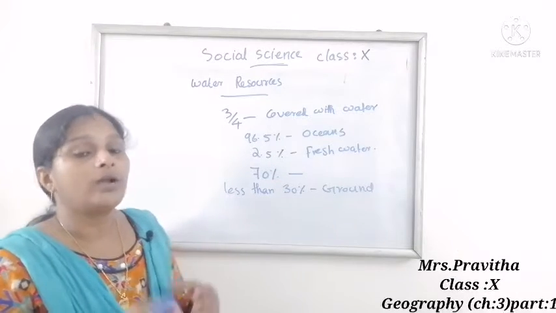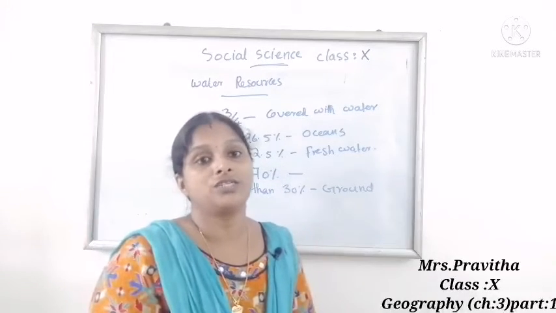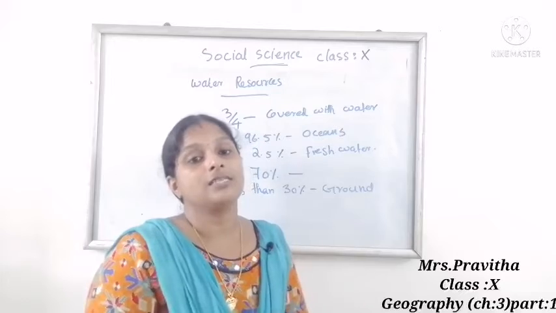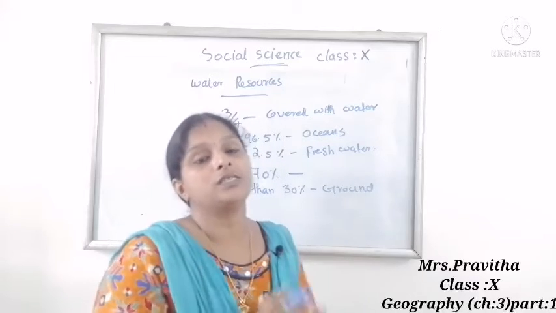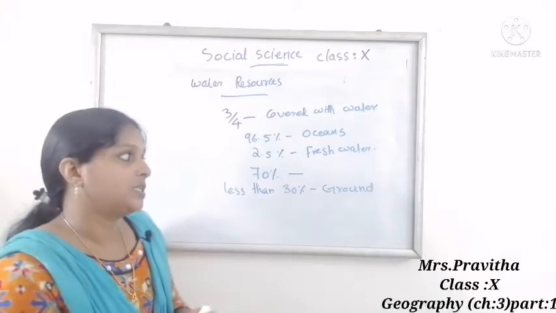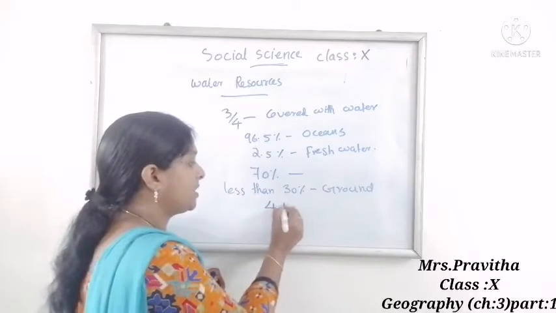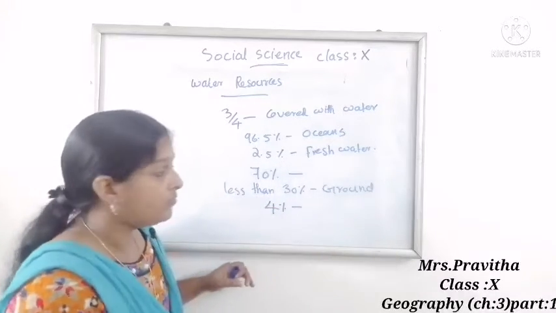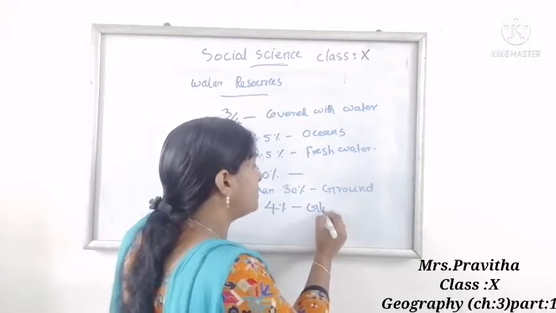Now we will look at global precipitation in India. India receives annually nearly 4% of global precipitation.